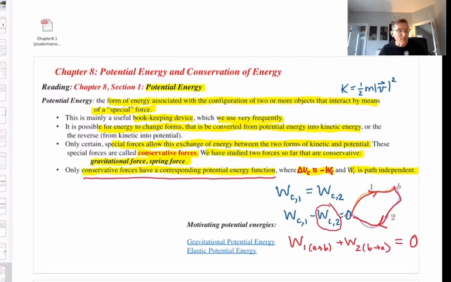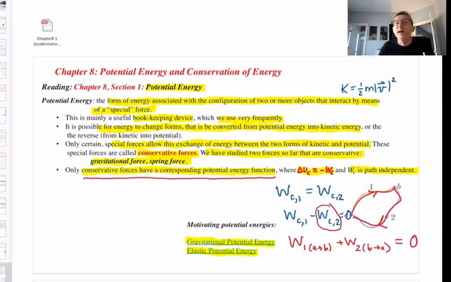Now let me show you a couple of YouTube videos motivating the two forms of potential energy that we're going to be using. Gravitational potential energy to go with the gravitational force, and elastic potential energy to go with the spring force. And I want to show you situations where one of those forms of potential energy is converted into kinetic.